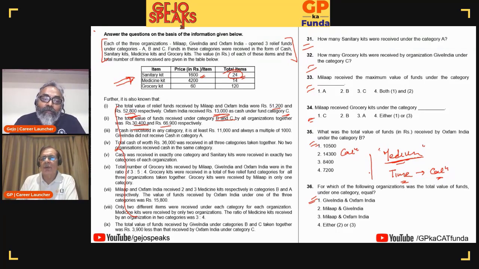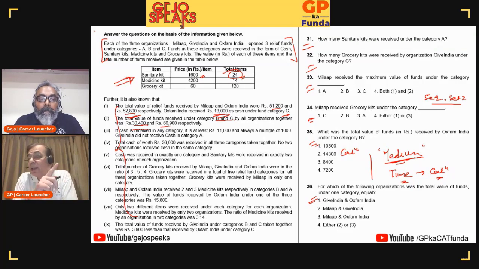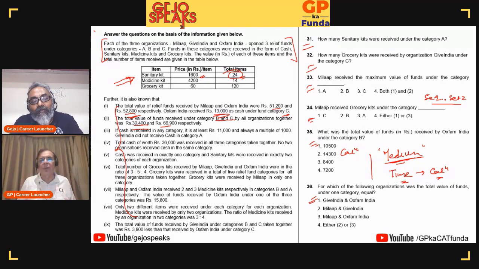So from my point of view, at this point of time, I would say I would be happier with set 1, and then I would look at set 2. If I have to choose which set to attempt between set 1 and set 2, I'll possibly go for set 1. Even though it has got a lesser number of questions, I know a couple of questions I'll always be able to get. Here, I will have to do the entire work and then possibly I'll take a call.